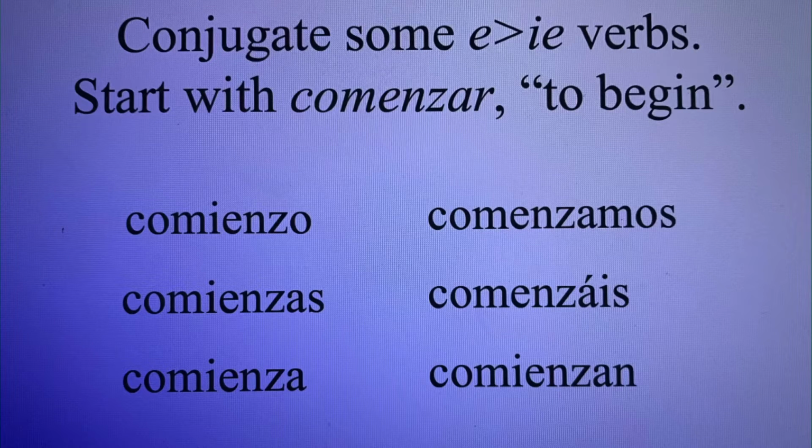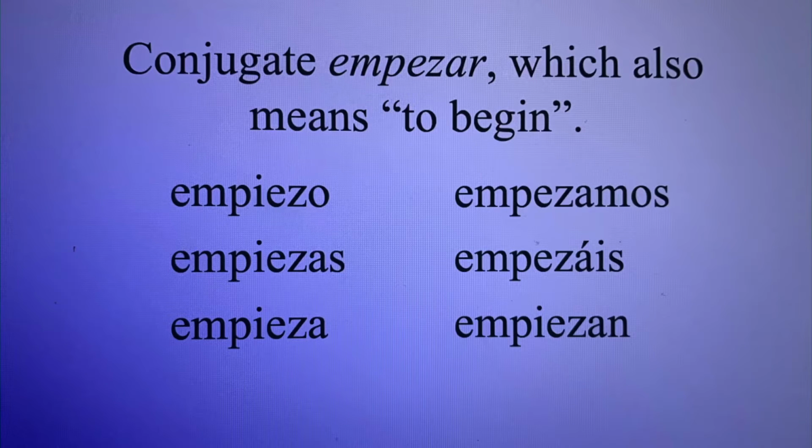Let's conjugate some E to IE verbs. We have here the verb comenzar. Yo comienzo, tú comienzas, ella comienza, nosotros comenzamos, vosotros comenzáis, ellos comienzan. Here is another verb, the verb empezar.